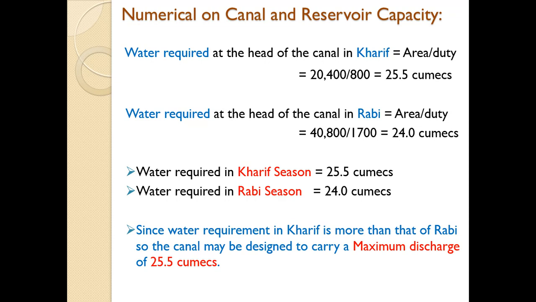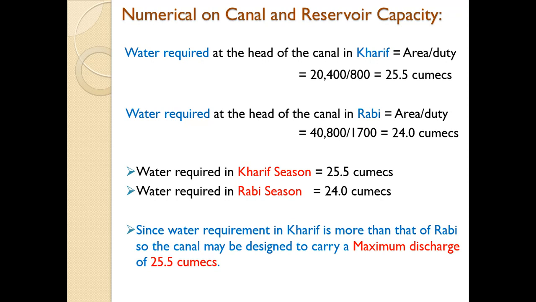Now, water required at the head of the canal for various seasons can be calculated: discharge equals area by duty. The relationship between discharge and duty is area by duty. This will give you discharge. So this is the simple, very well-known relationship: discharge required for a particular season is area by duty.